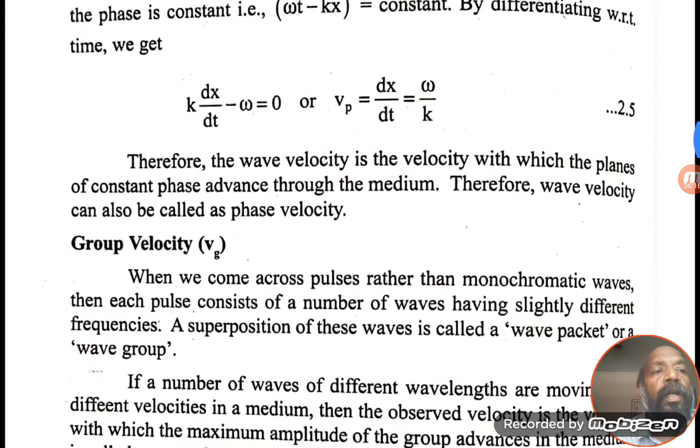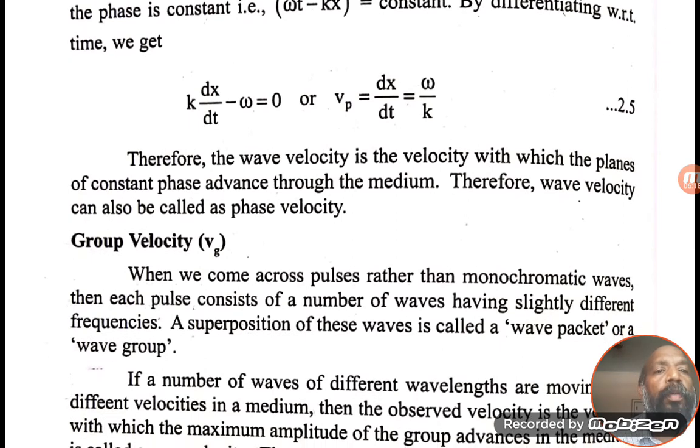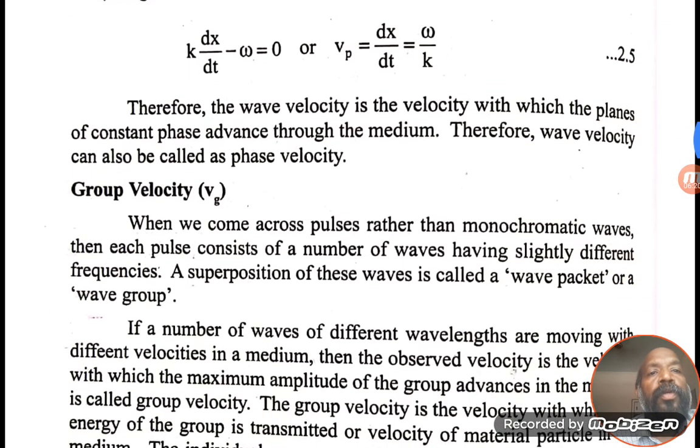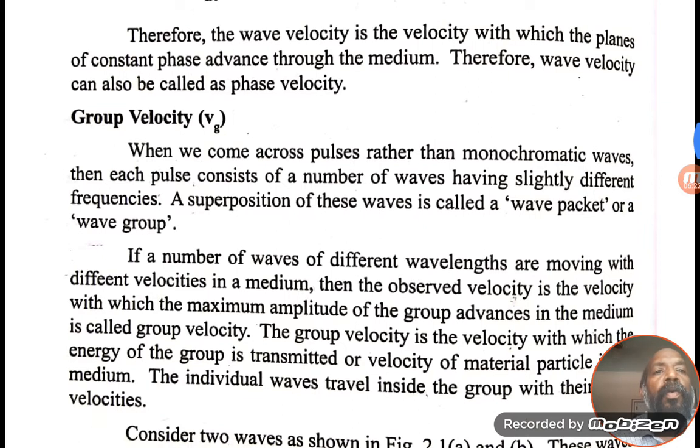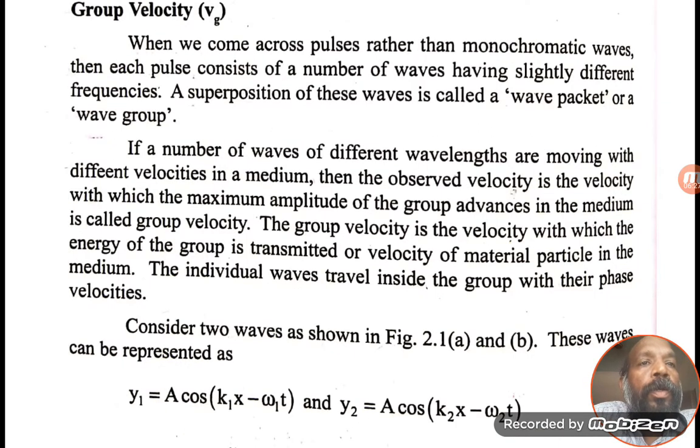Now we are going to calculate the group velocity. When a particle is moving, a number of waves are associated with it. Then the combination of these waves will give a pulse.